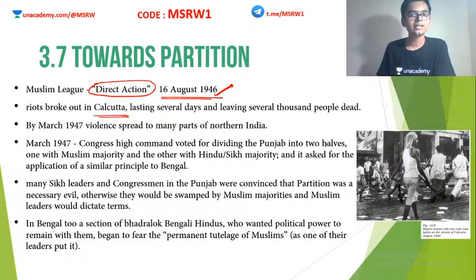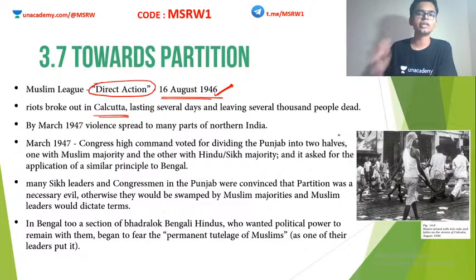So when these things happened, Congress leaders became even more alarmed, because we cannot continue this anymore. Innocent people are dying, and we cannot hold on to the idea of India being a single country. Now partition has to happen. The Muslim League's demand has to be considered, otherwise even more people will die.